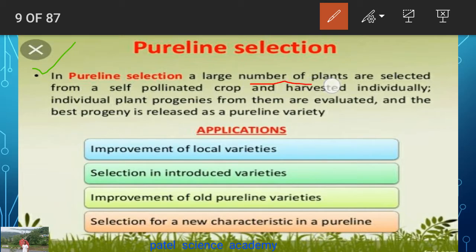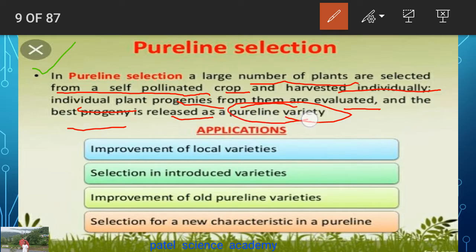A large number of plants are selected from the self-pollinating crop and harvested individually. Individual plant progenies from them are evaluated, and then the best progeny is released as a pure line.